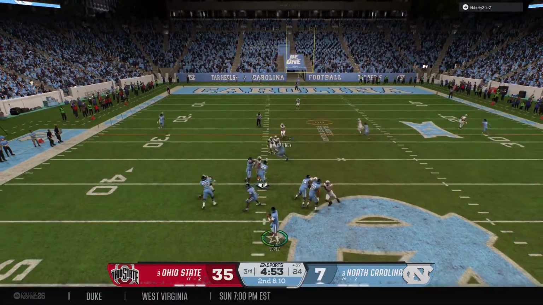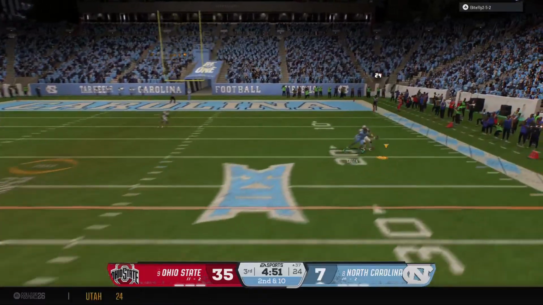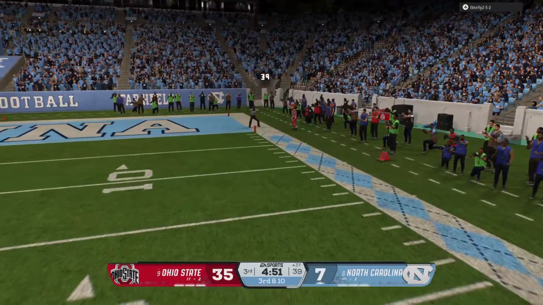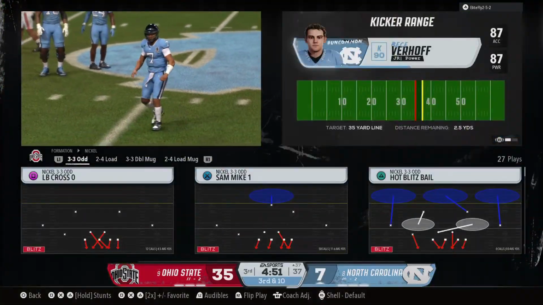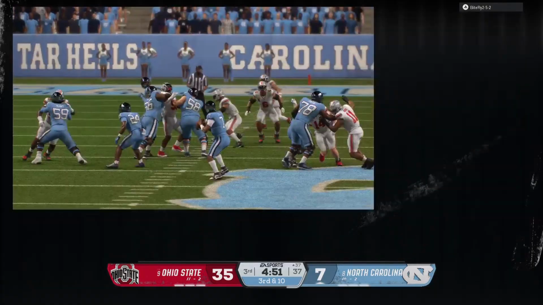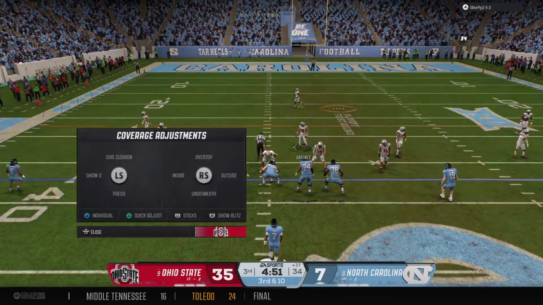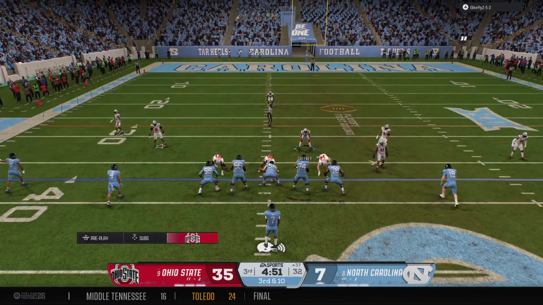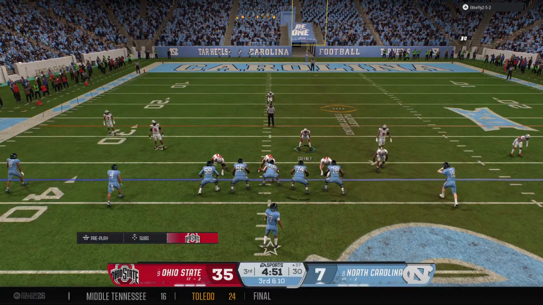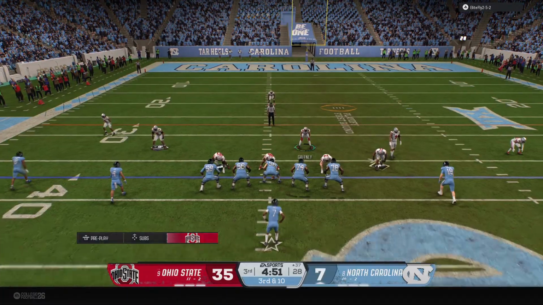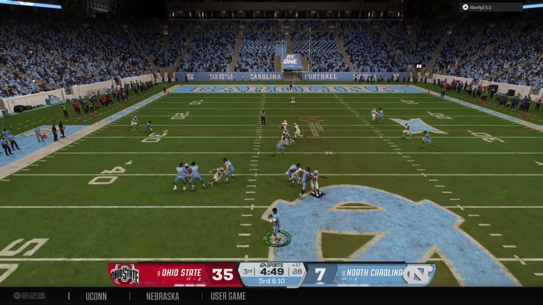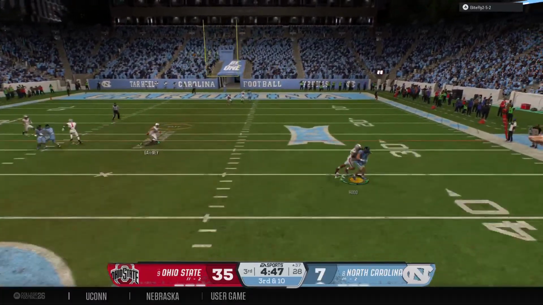Scanning the field. It's Lopez. Lets it go quickly. And it's incomplete. Just missed the wide receiver there. Well, they don't make the completion here. The timing seemed to be off between a quarterback and receiver. But, man, this defensive coordinator, he may want to consider getting more pressure on this quarterback by changing some things up. He's got a lot of time back there to throw the ball. And eventually, that's going to cost you.